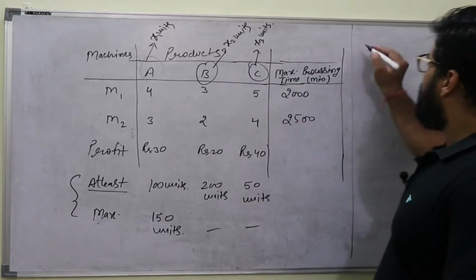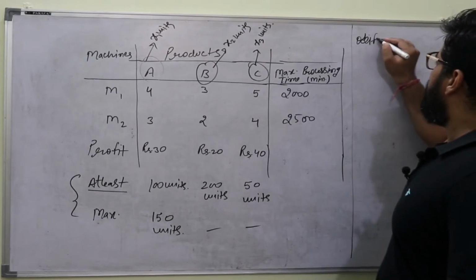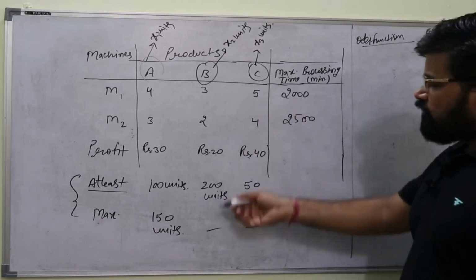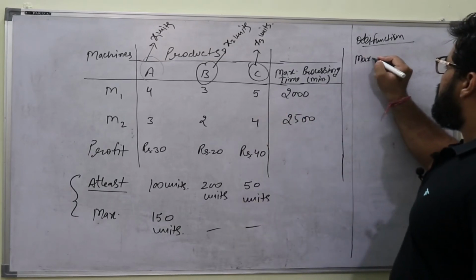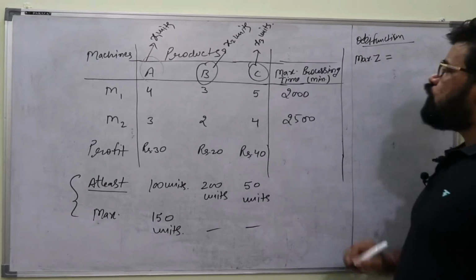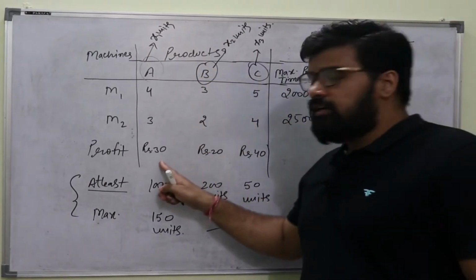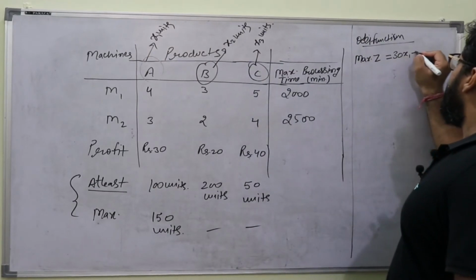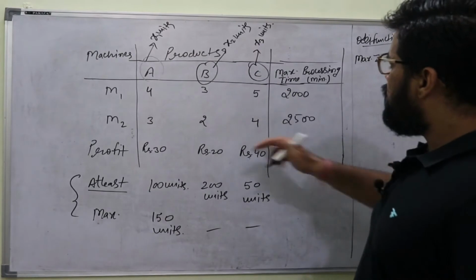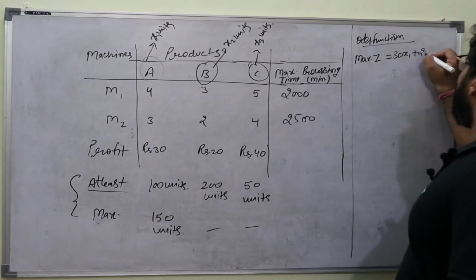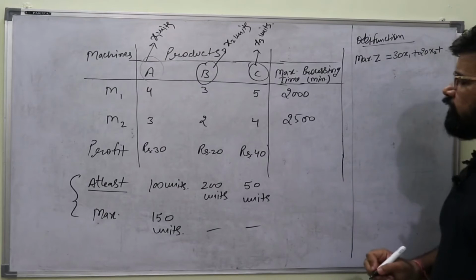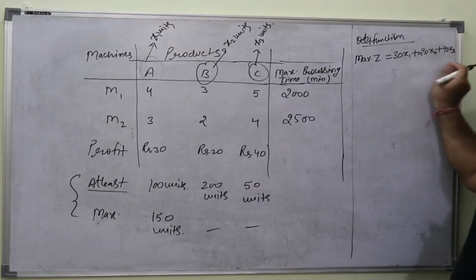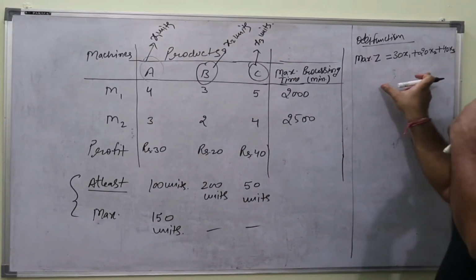So first of all, the objective function. So the objective function will be like, again it is talking about profit, so I'll write maximize Z is equal to 1 unit of A is giving 30 rupees, so x1 units will give 30 x1. I think इसकी तो अब आदत पड़ गई है. 1 unit is giving 20, so x2 will give 20 x2, and 1 unit is giving 40, so x3 will give 40 x3. So this is the profit equation and we need to maximize this. This is the objective for us.